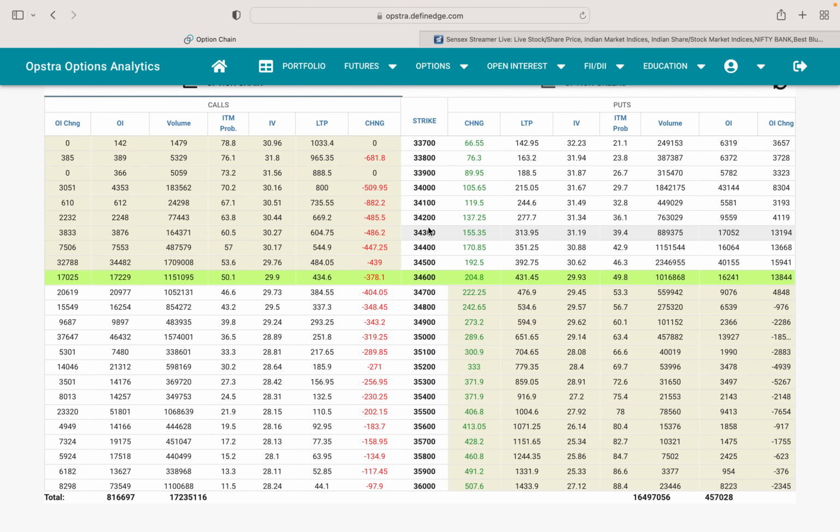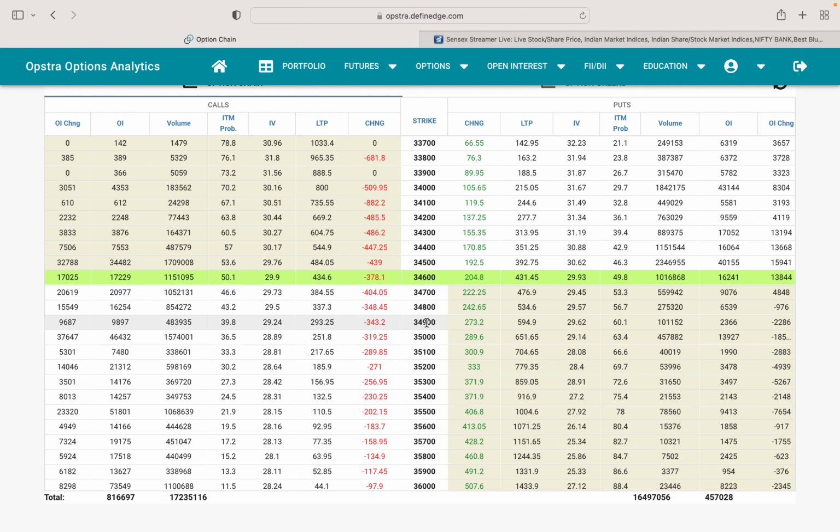Now what is the lower level we have seen? 34,389, that means 34,300 to 400. We can see a lot of build up was happening here. That is why the market was not going below that level. So this is our range for that particular day. Now on either side it will give you a breakout or a breakdown, the market will cross.